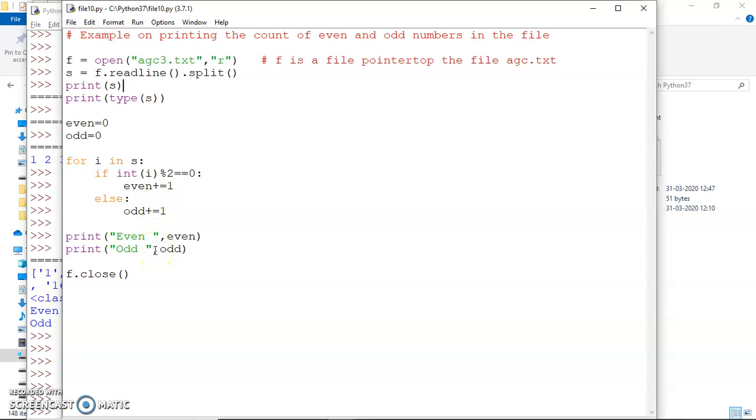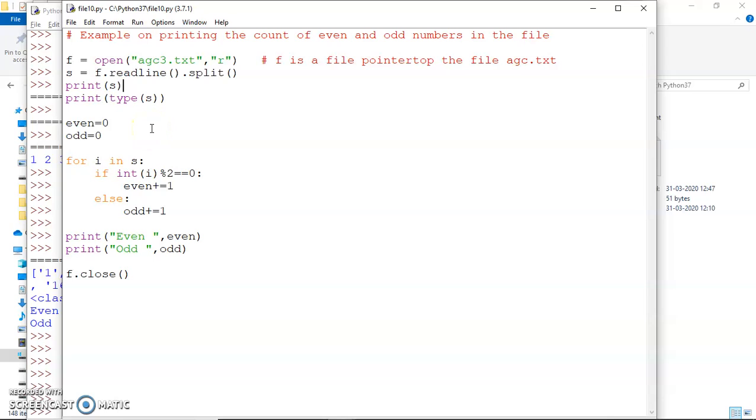So in this way we have seen in today's session what is file handling and what are the various modes in which a file can be opened. The read, write, append modes. There are read binary and write binary also, which we'll discuss in our next video. And then writing to a file can be done with a write method or a write lines method. Reading can be done either through the readline or the readlines method. And then we can process or analyze the data present in the file.